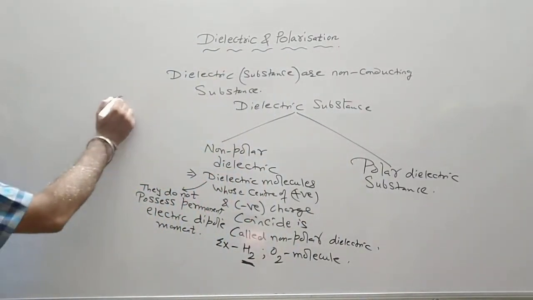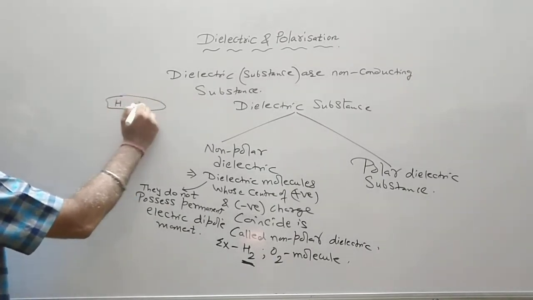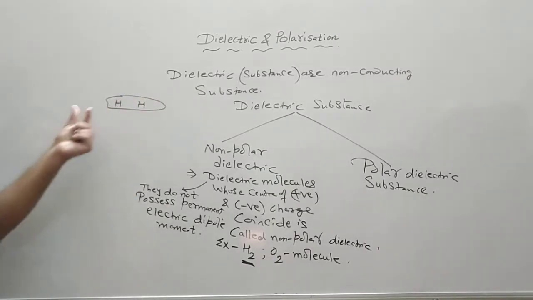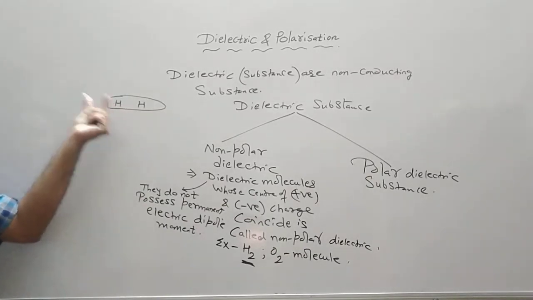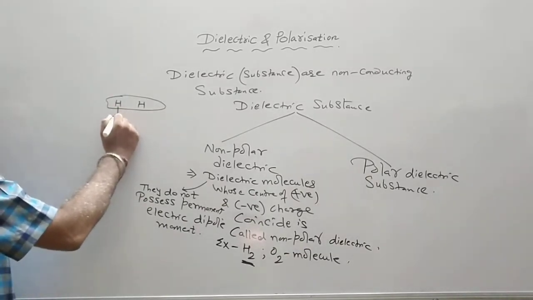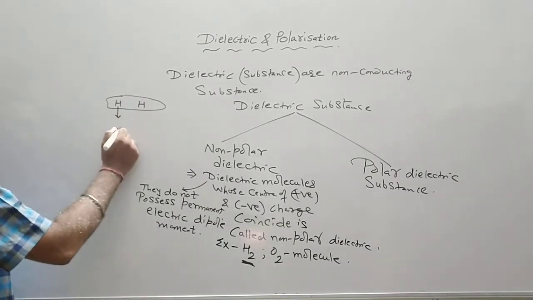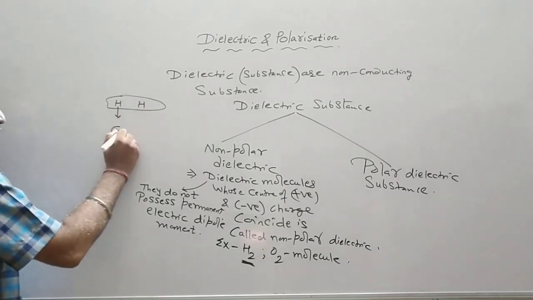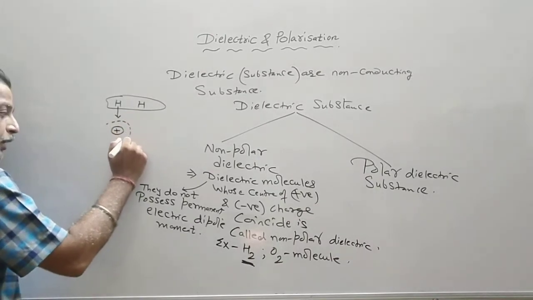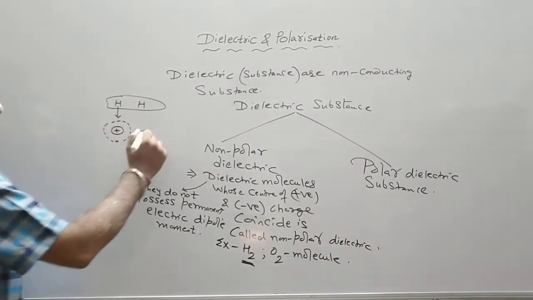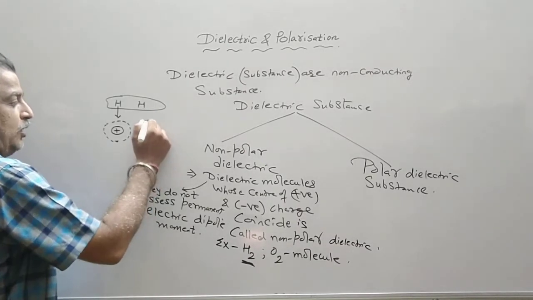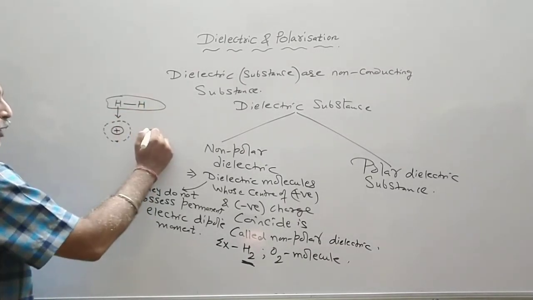Now if I take an H2 molecule, say H H, each H consists of one proton and one electron. So I represent this H as one proton, or nucleus, and around it an electron is revolving. Similarly for the other H, they form a bond between them.